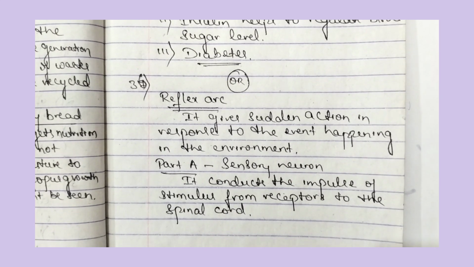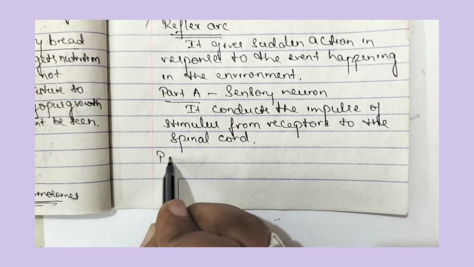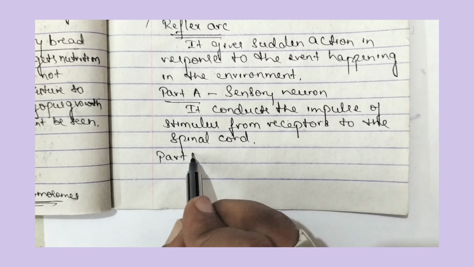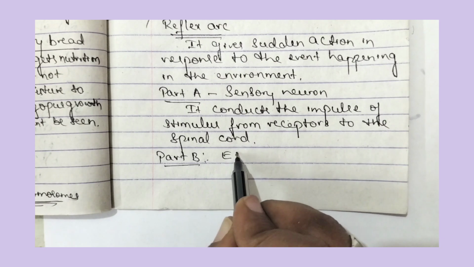This is part A, and that part A is sensory neuron, which carries the information from receptor cells of the sense organ to what we call the spinal cord.